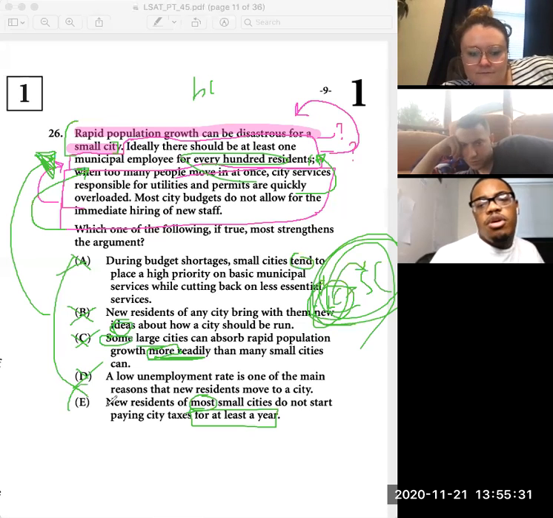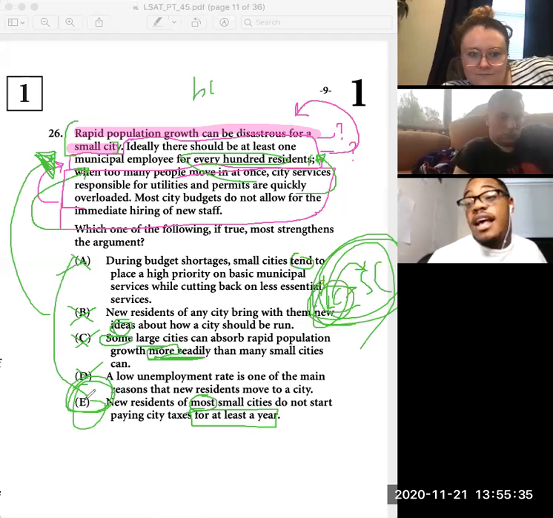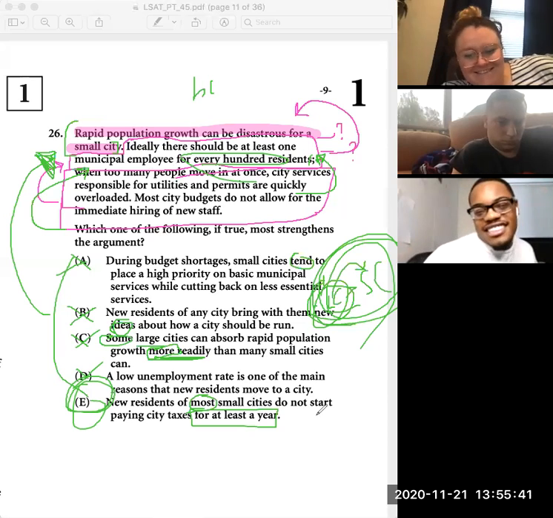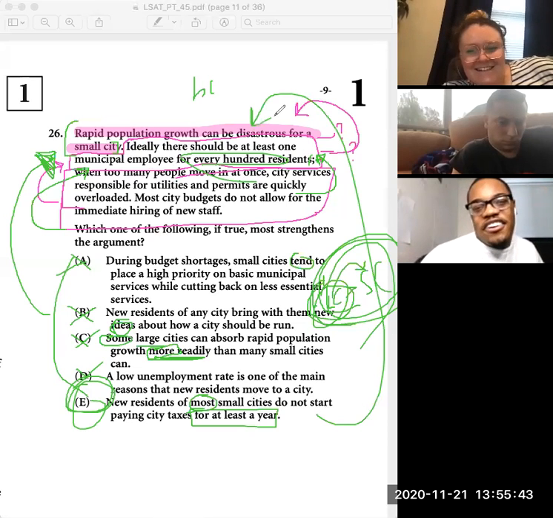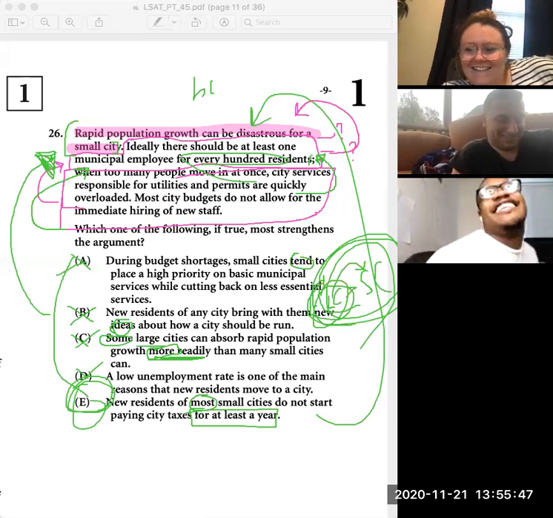But more importantly, it satisfies the conclusion that it can be disastrous. If people are not paying taxes, but you have to assume that taxes are important. Yeah, I mean, of course.